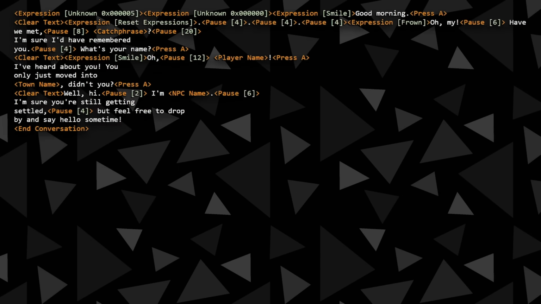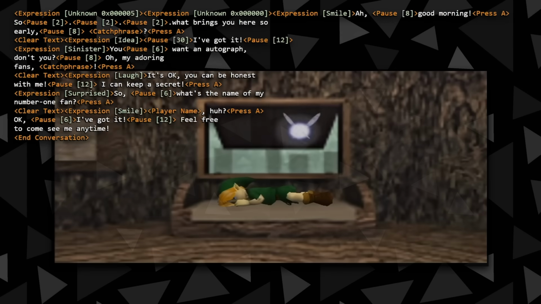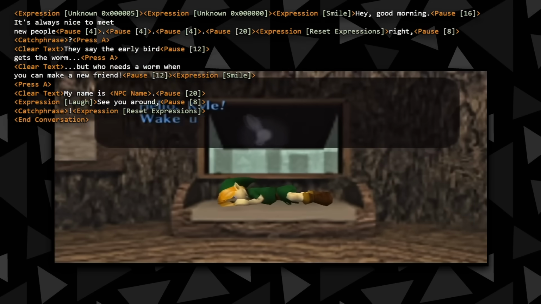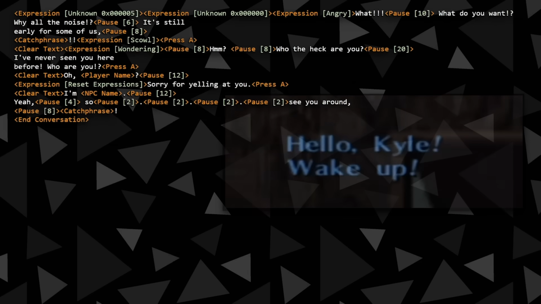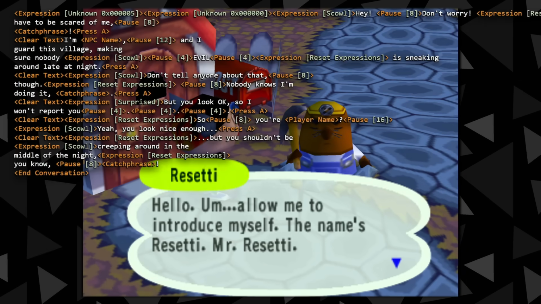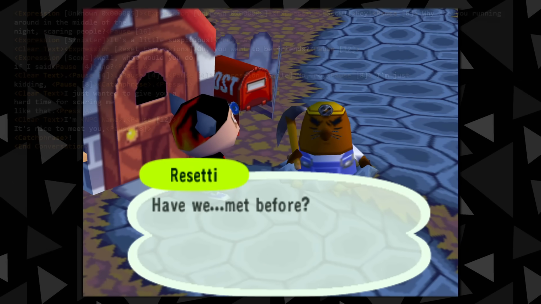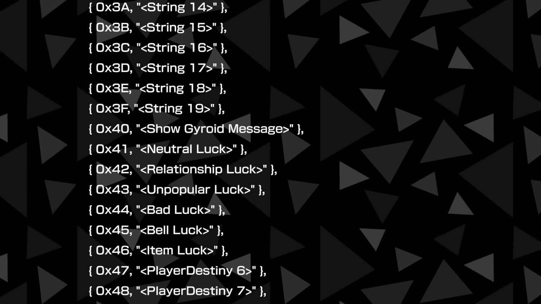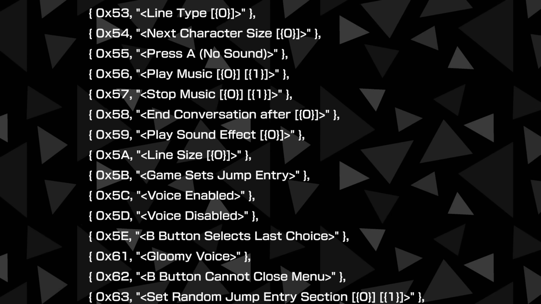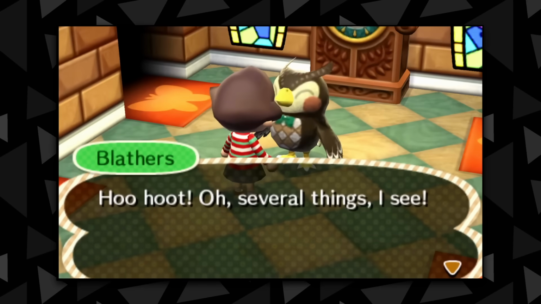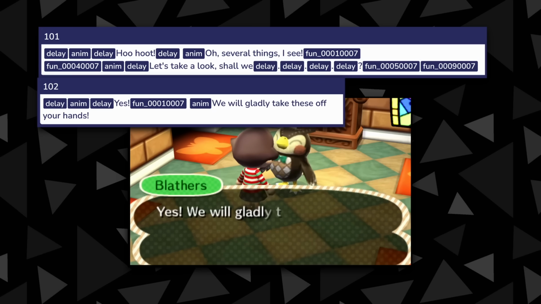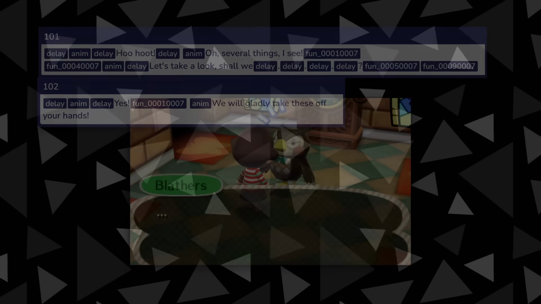Now, this actually isn't too uncommon in video games, and you'll see variable injection all the time in dialogue, such as whenever a character mentions your player inputted name. However, Animal Crossing uses it to an extensive degree, handling everything from character expressions, text colors, background music, dynamic pausing, and so on, all with embedded control commands. This is not exclusive to the GameCube game either. Pretty much all Animal Crossing games use a similar setup for handling dialogue.